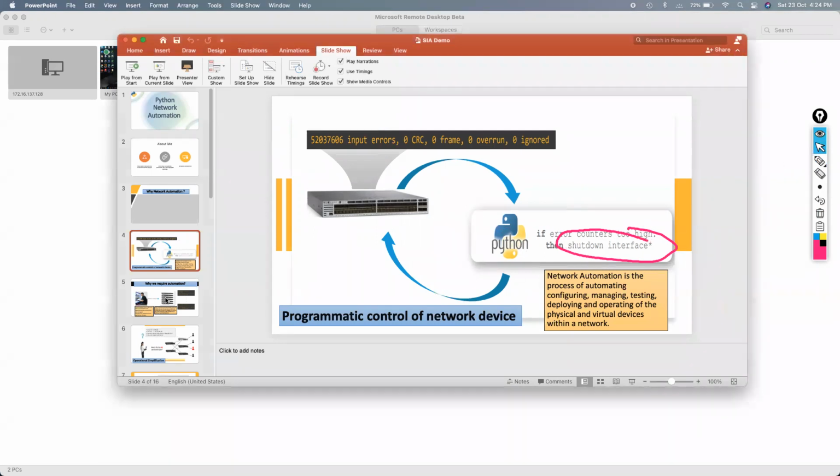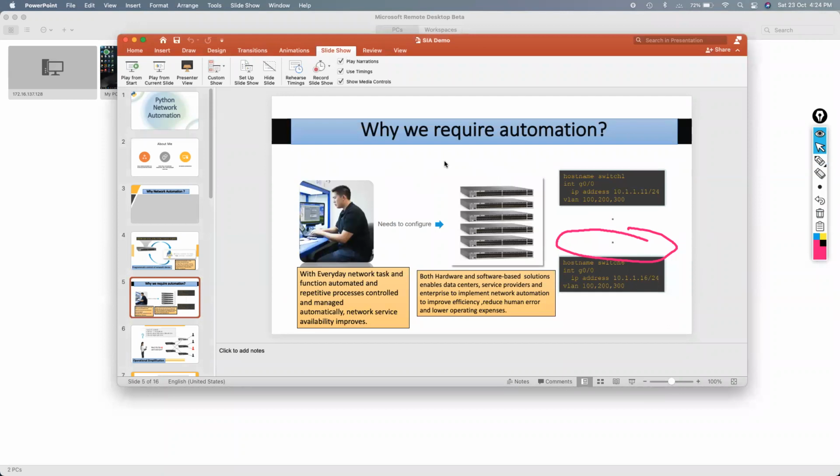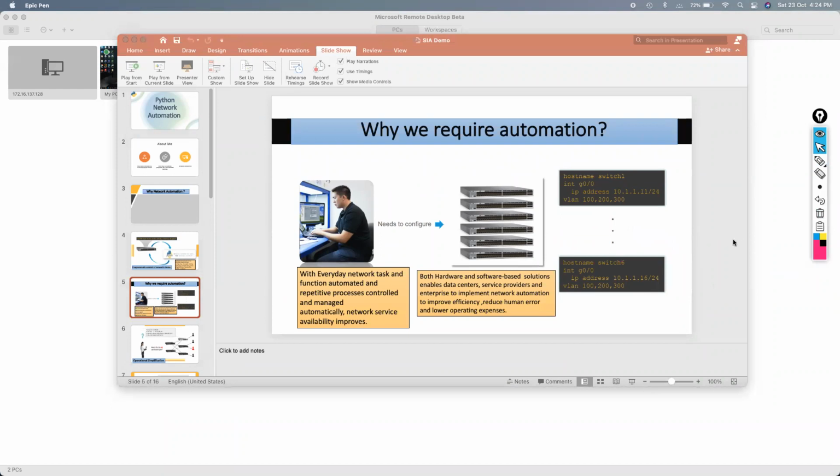Second, now move ahead. Why is there a requirement for automation? Again there is a question. Okay, we have seen how we can configure, how we can take the input, we can take the versions, how we can control our interface errors and all. But there is one major use for why it is important: to reduce human error. To reduce human error, obviously, we all are human.